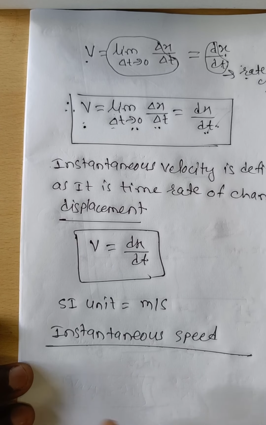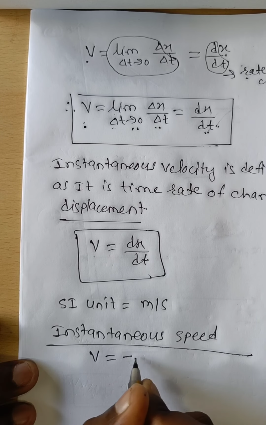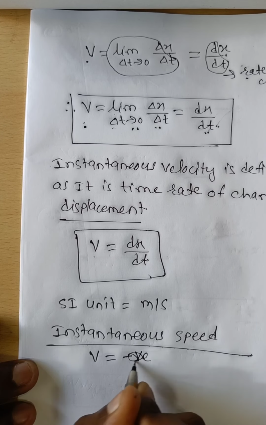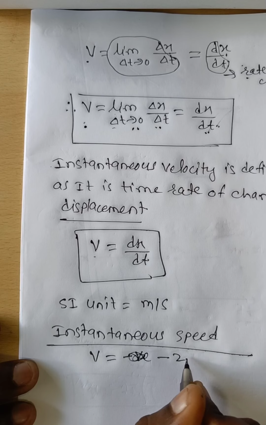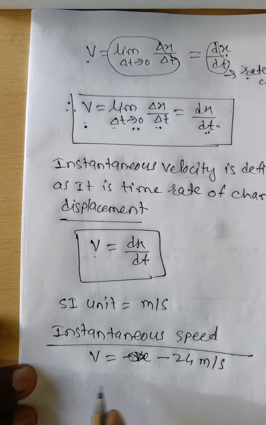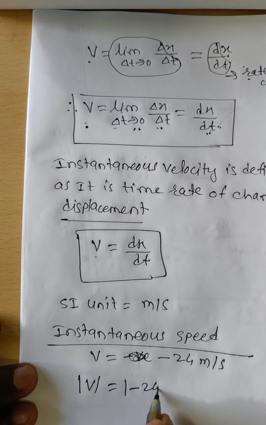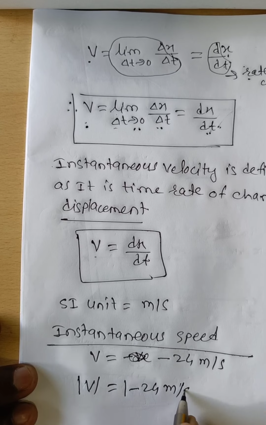Suppose the instantaneous velocity is negative, say minus 24 meter per second. Then we take the magnitude of the instantaneous velocity, that is the magnitude of minus 24 meter per second.